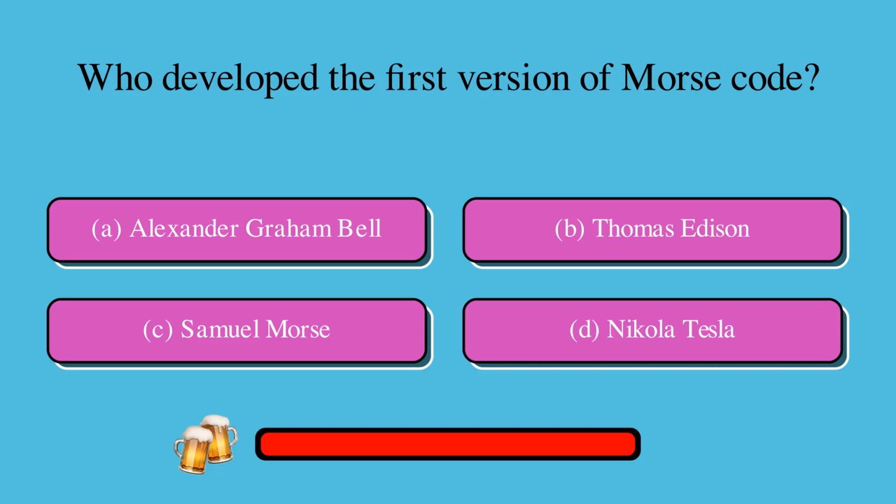Who developed the first version of Morse code? Is it A. Alexander Graham Bell, B. Thomas Edison, C. Samuel Morse, or D. Nikola Tesla? The correct answer is C. Samuel Morse.